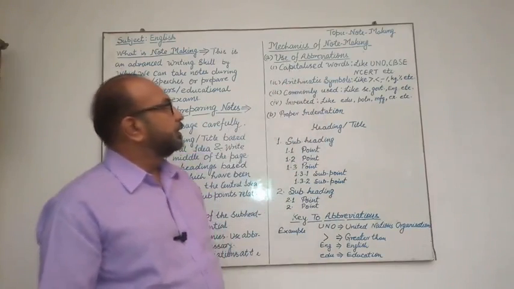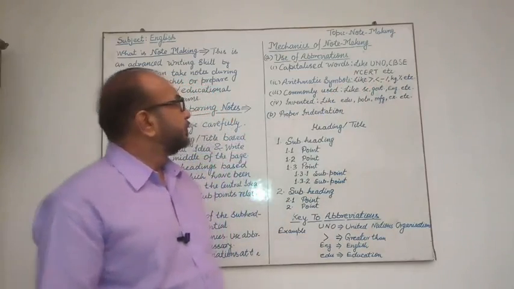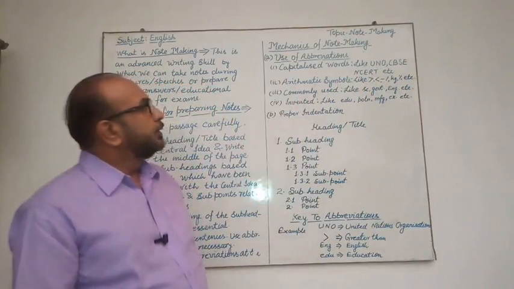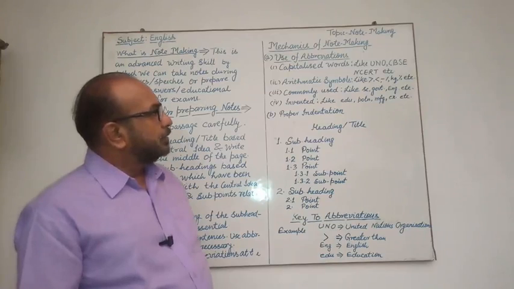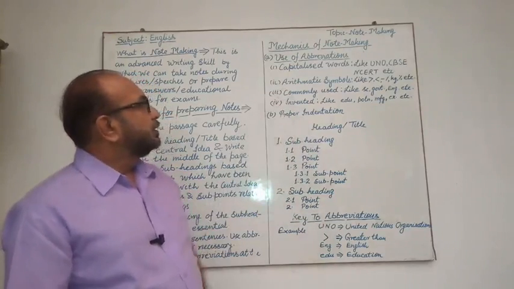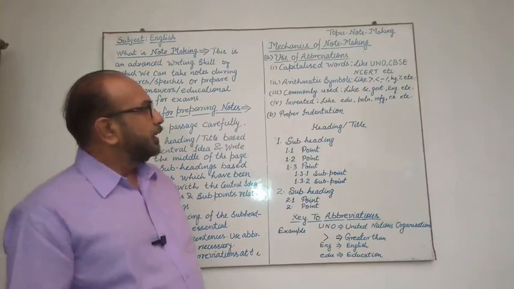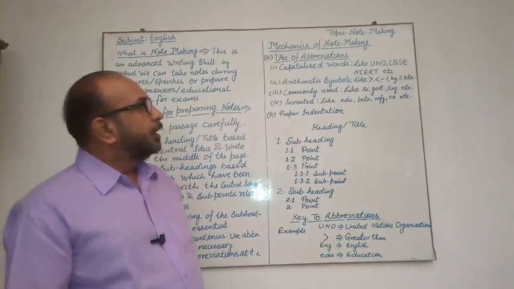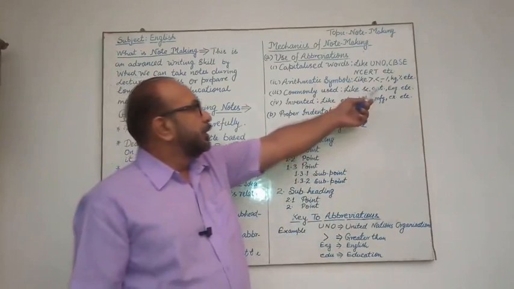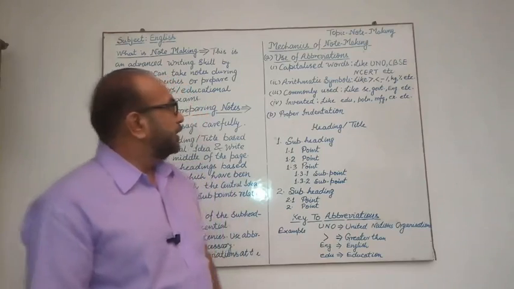First, capitalized words like UNO, CBSE, NCERT, etc. Second, arithmetic symbols like greater than or lesser than or minus or kg or percentage, etc. And third, commonly used abbreviations like SC or government or English, etc. So government is written GOVT. For English it is written ENG, etc.